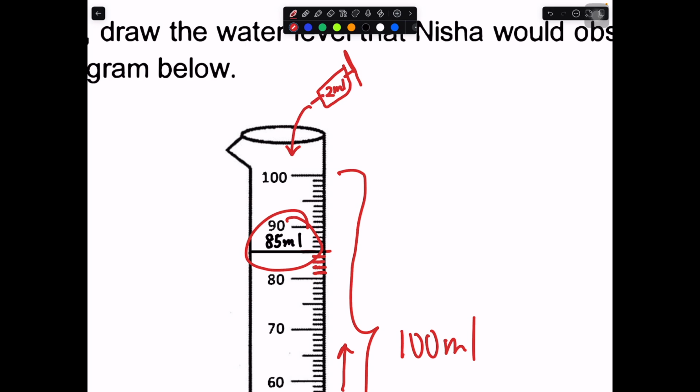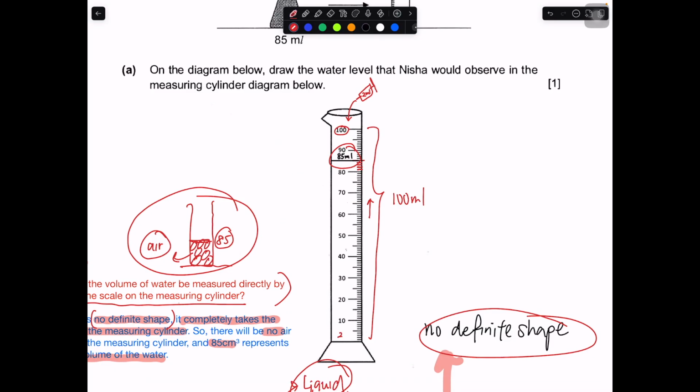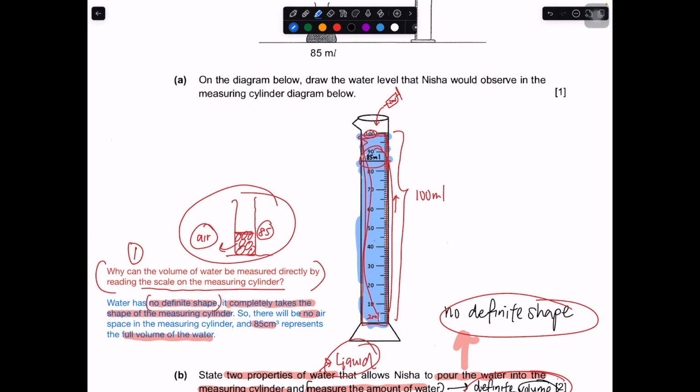You compress the air in, so the volume of air will just be taken as 100. Because the 2 ml of air that you place in will just expand to fill up the remaining space of the measuring cylinder. So whatever you read off will be something like this. This will be the volume of air that we are talking about, which is what I drew in blue. Therefore this is the meaning of no definite volume. It can be 2, it can be 100, depending on the container it is placed in. The volume is not fixed.